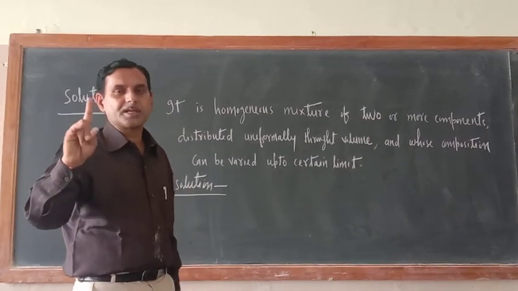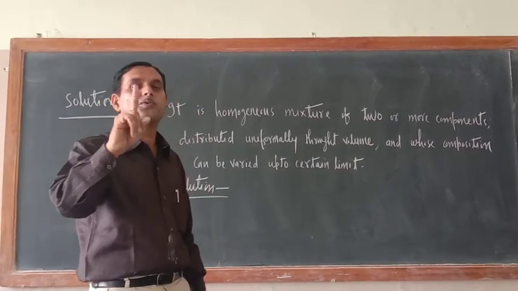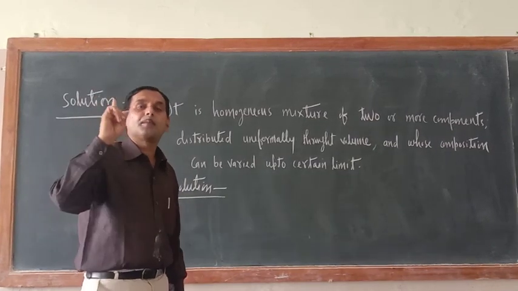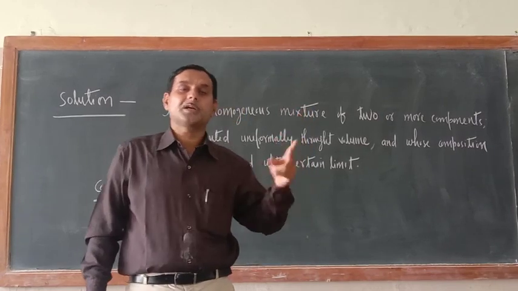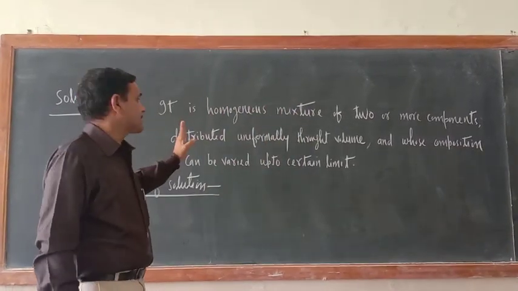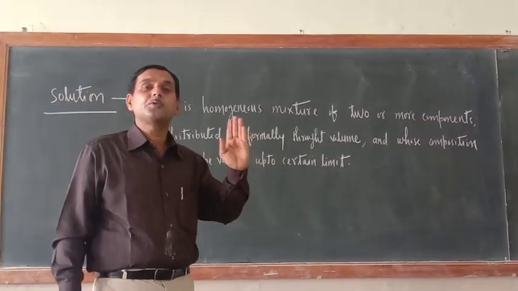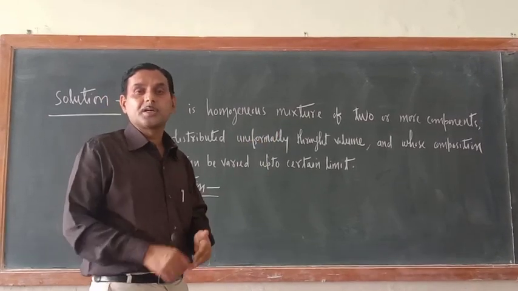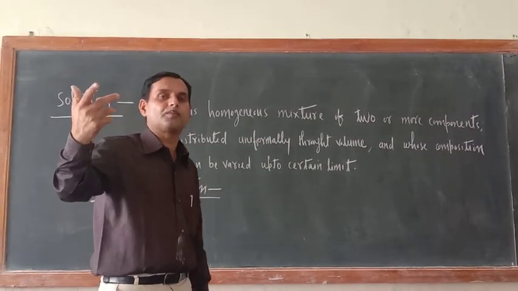So number one thing is, solution is nothing but a homogeneous mixture of two or more components. It doesn't mean that in solution only two components should be there. More than two can also be present. So the first point is, solution is a homogeneous mixture of two or more components which are uniformly distributed throughout the volume.